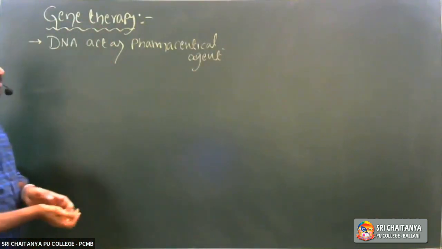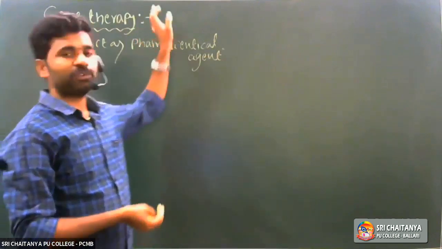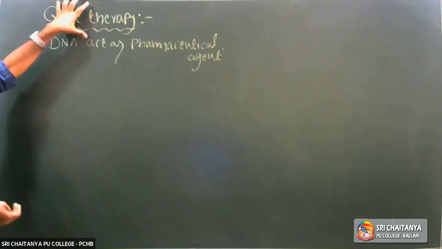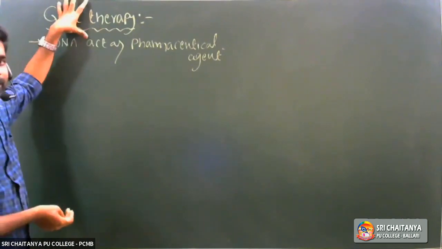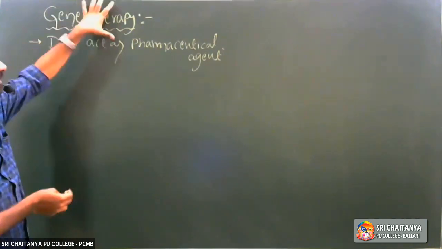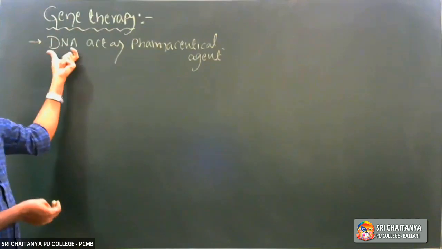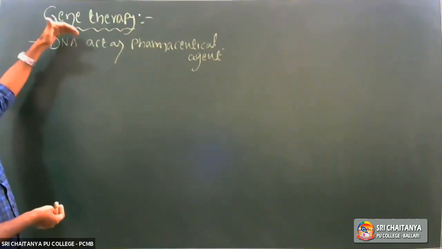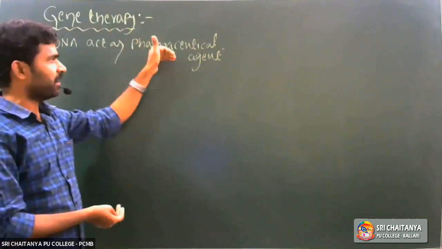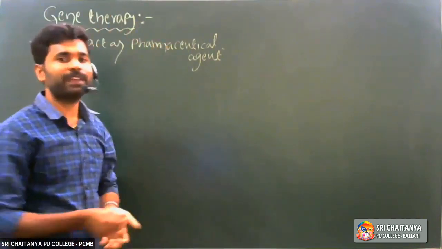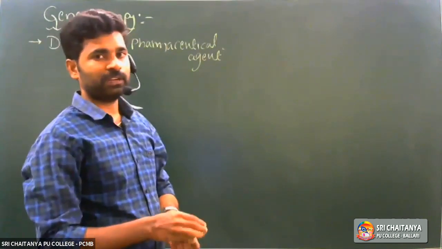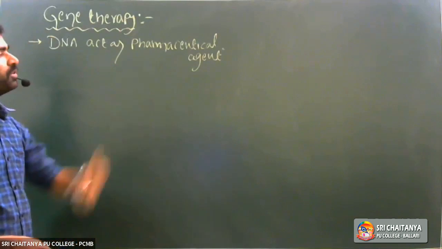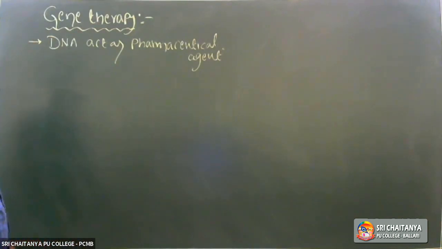Various biopharmaceutical agents treat various deadly diseases, but to cure genetic disorders, we use the required or desirable DNA. That is the reason DNA acts as a drug.